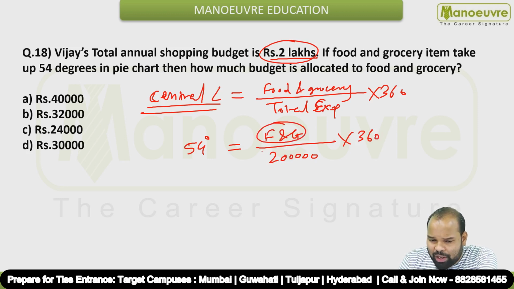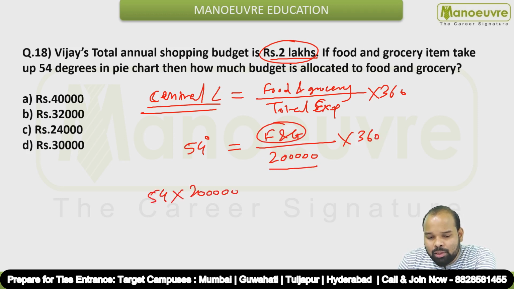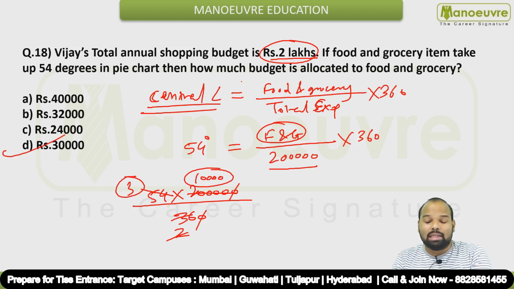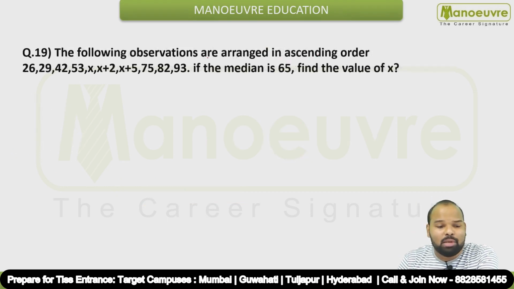So if you have to find out this, you can just shift 2 lakhs and 360 on the left hand side. So 54 into 2 lakhs divided by 360, zeros will get cancelled. This is nothing but 18 3s are 18 2s are. If you divide this by 2, you will get 10,000 over here, and 10,000 into 3, you should get option D, 30,000, guys. Okay, let's see question number 19 now.